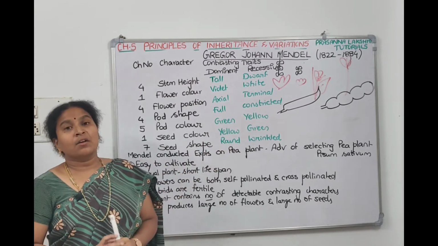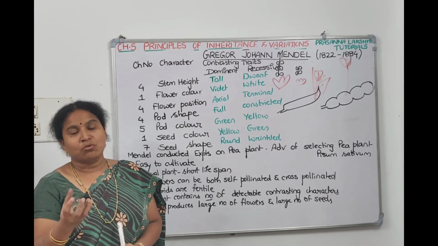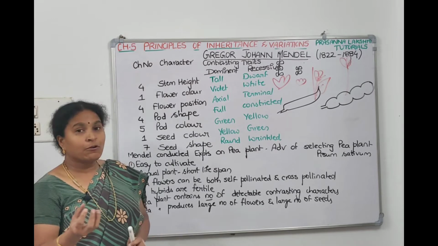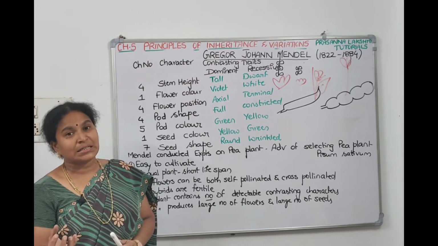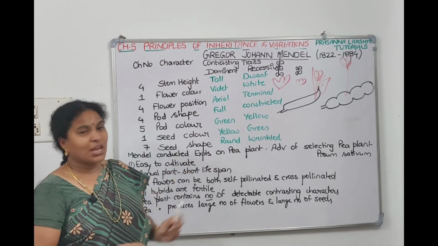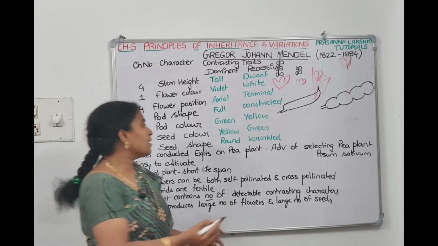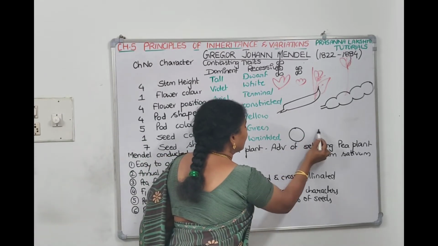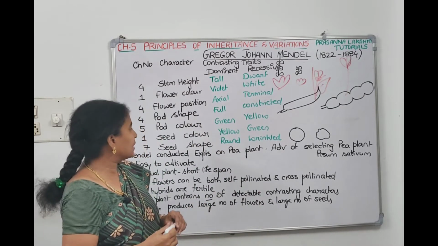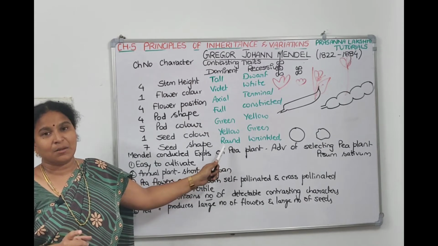Coming to seed color, when we see the seeds, they are yellow, right? If we take dals, moong dal, arhar dal, all these dals are yellow only. So for seed color, yellow is dominant and green is recessive. For pod, green is dominant and yellow is recessive. Then seed shape: usually we find round seeds, so round seed is dominant and wrinkled seed is recessive. These are the 7 characters that Mendel studied in the pea plant.